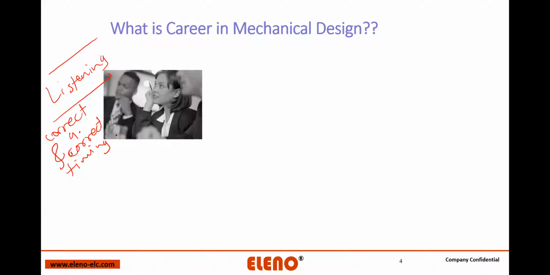When you go there, you are supposed to be a listener. That means you are not supposed to intervene when they are incomplete. You are supposed to intervene when they complete their sentence, and then ask the correct question at the correct point of time. That is nothing but listening.